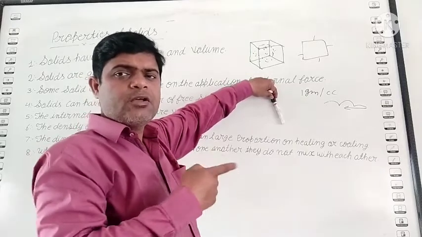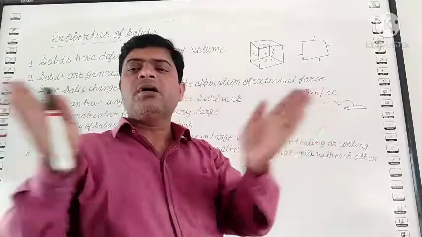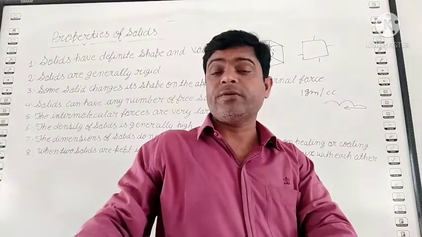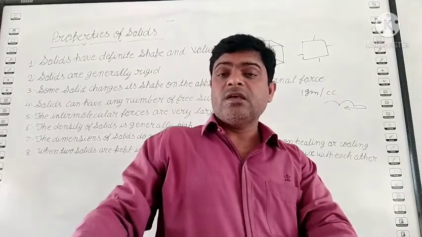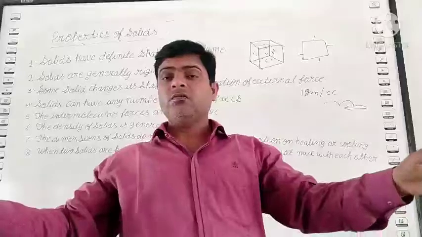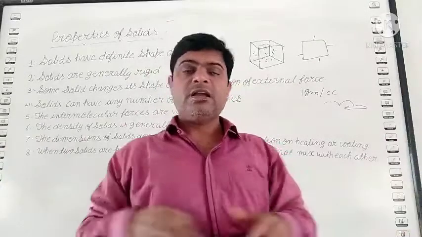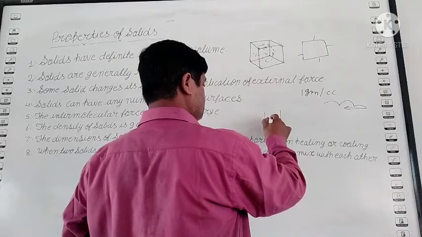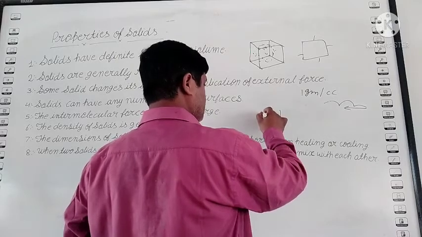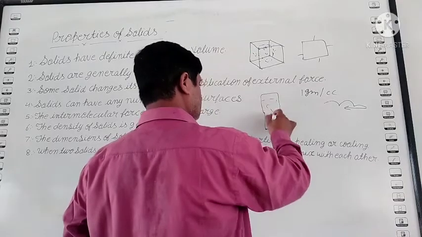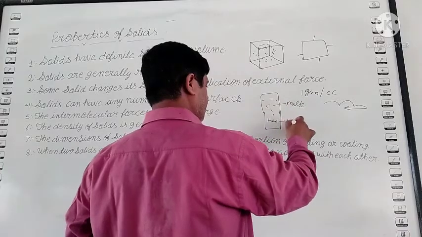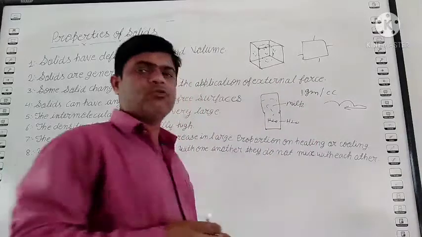It can be proved that when two solids are in contact, they do not mix together, unlike liquids and gases. If you take two containers, one with milk and one with water, and you pour one into the other, they mix up together.